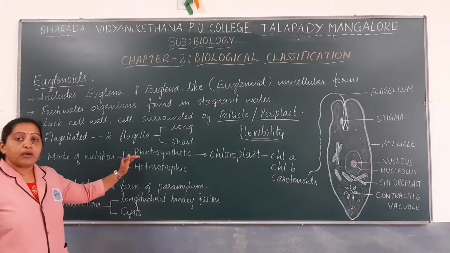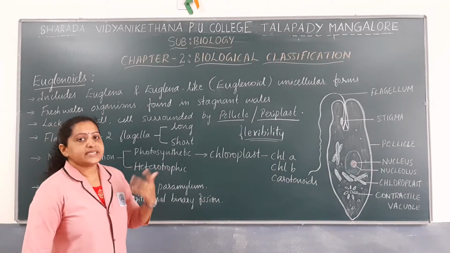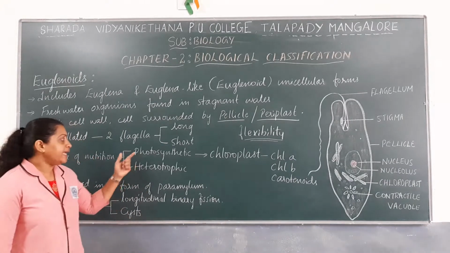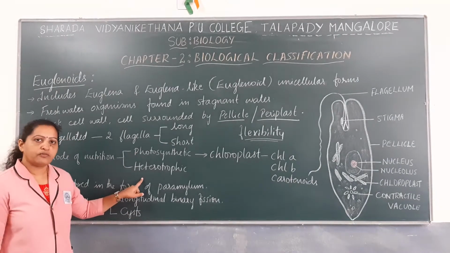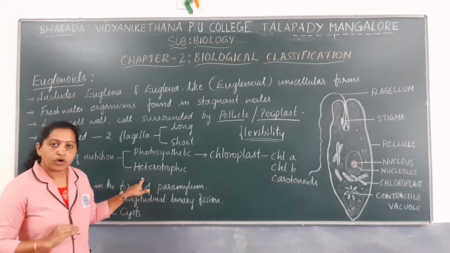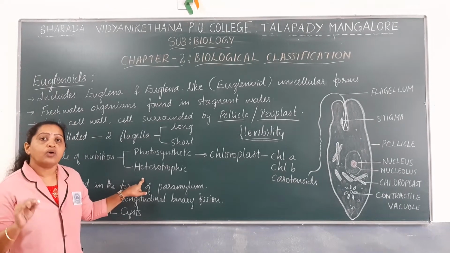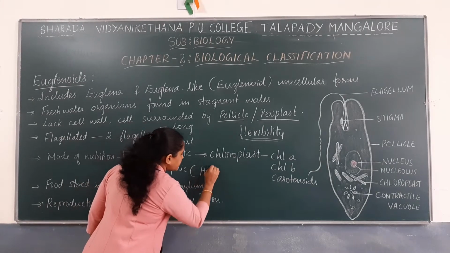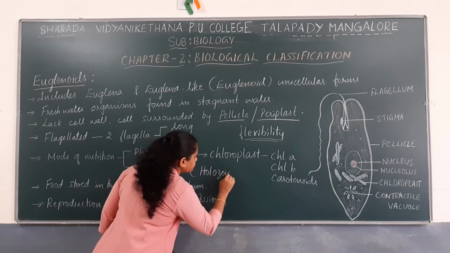Whenever light is not available to euglenoids, they can undergo a heterotrophic mode of nutrition. Especially during the heterotrophic mode of nutrition, they undergo holozoic nutrition.